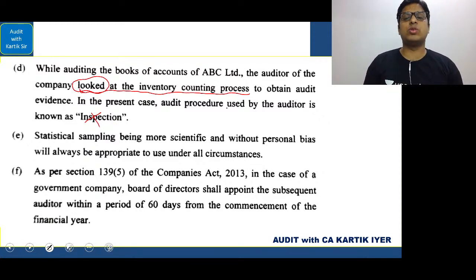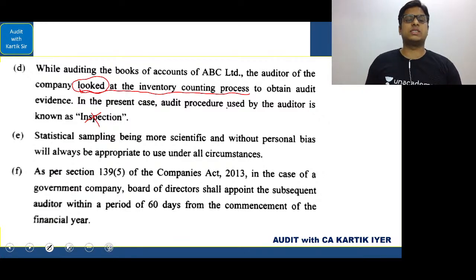Statistical sampling, being more scientific and without personal bias, will always be appropriate to use under all circumstances. See, the auditor does not deal only with mechanical matters. The auditor also deals with matters in relation to estimates. You know, RDD, life of an asset, provisions, all these are part of estimates. So there are some areas where the personal bias or personal opinion of the auditor is required. Otherwise, his opinion will not have any value. So can statistical sampling be more scientific and without personal bias in all circumstances? The answer is incorrect, because it is not necessary that it will always be appropriate.